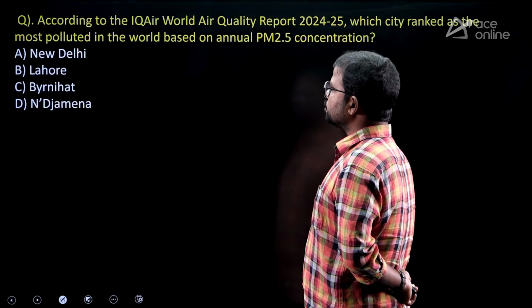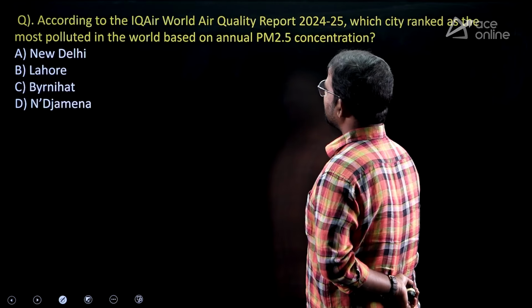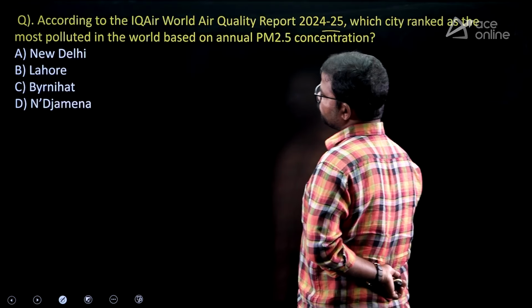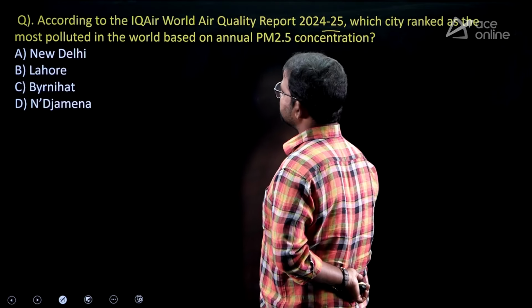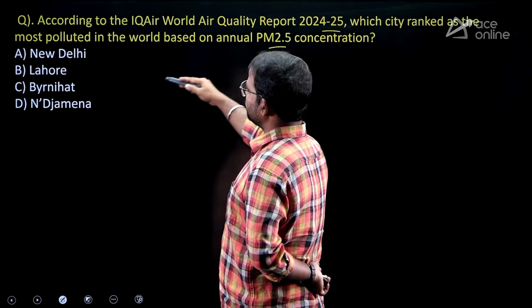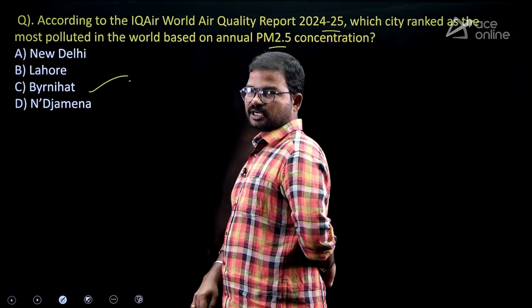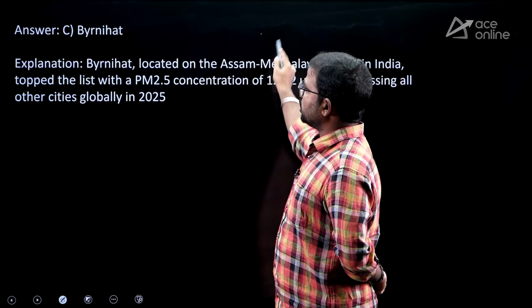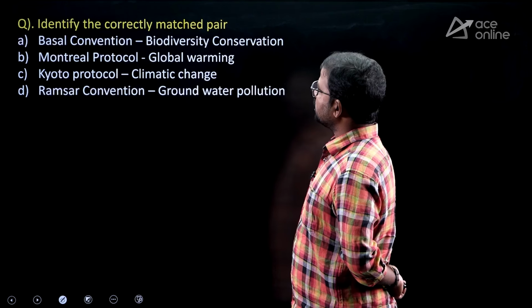Next, environmental issues. Here is the first question. According to the IQAir report 2024, which is the most polluted city based on PM 2.5? Byrnihat. Byrnihat is near the Assam Meghalaya border. Next, identify the correctly matched pair.